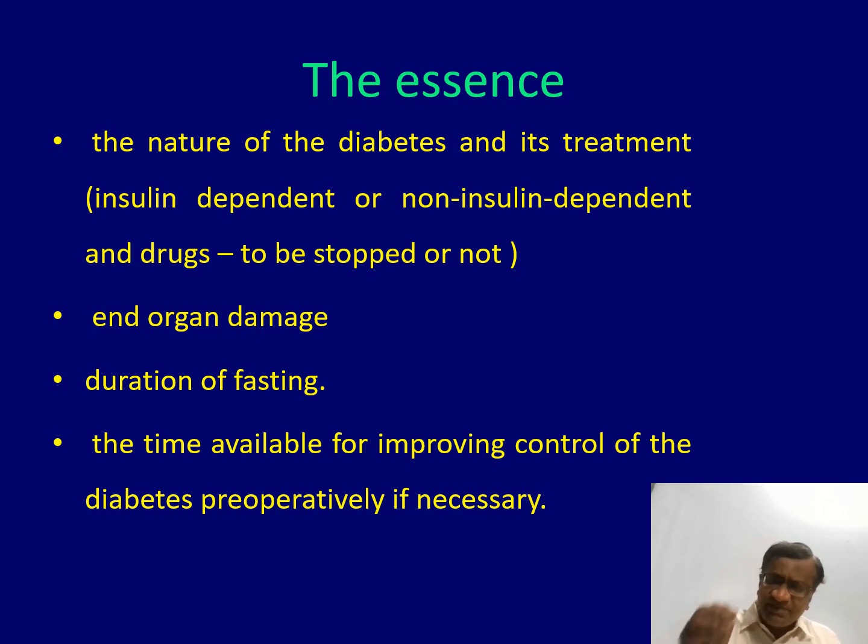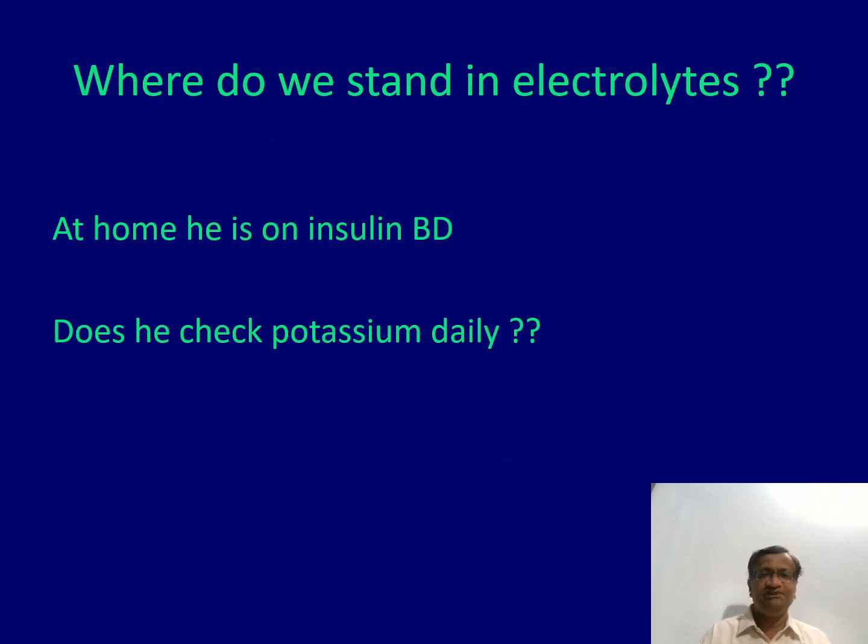So we need to talk about the nature of diabetes, the end organ damage, the duration of fasting, and the time available for improving control preoperatively. For example, in diabetic ketoacidosis, whatever it is, you need to correct the acidosis. We need to clear the ketonemia and bring the sugar below 200 or 250 for a better result, even if it takes 3 to 4 hours.